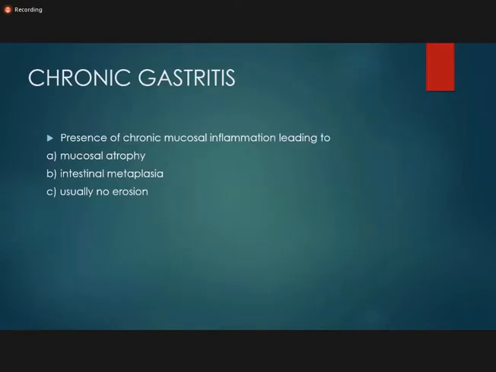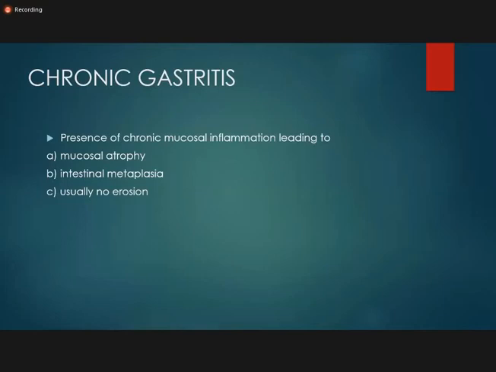So now I'm coming to chronic gastritis, which is another important topic of today's lecture. It is the presence of chronic mucosal inflammation. Here again, there is inflammation, but the chronicity is increased. The time period is increased. Secondly, along with inflammatory cells, as the time period increases, it will lead to mucosal atrophy, intestinal metaplasia, with or without erosions.